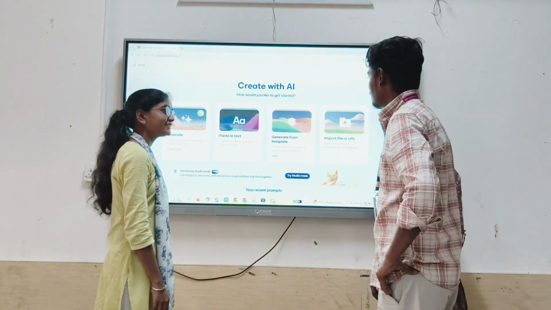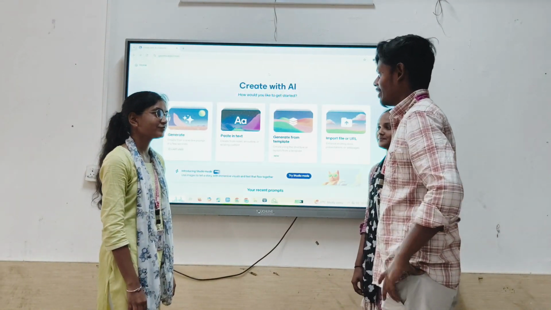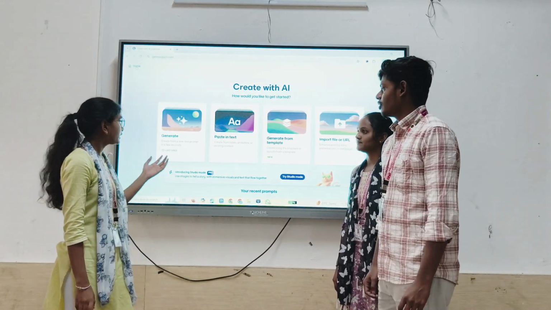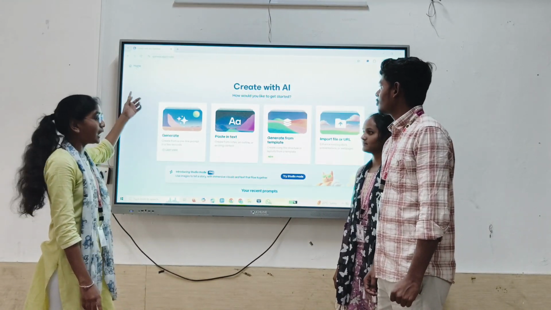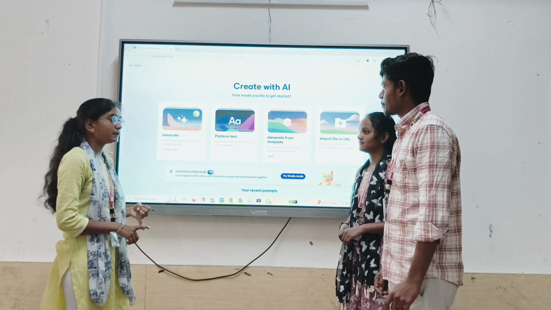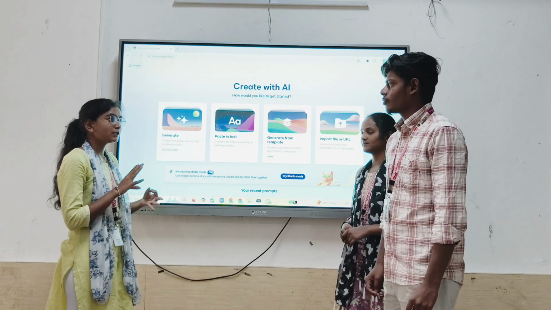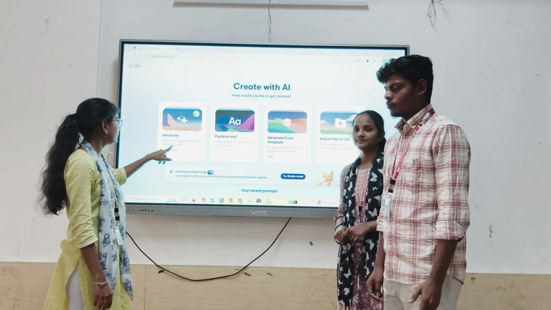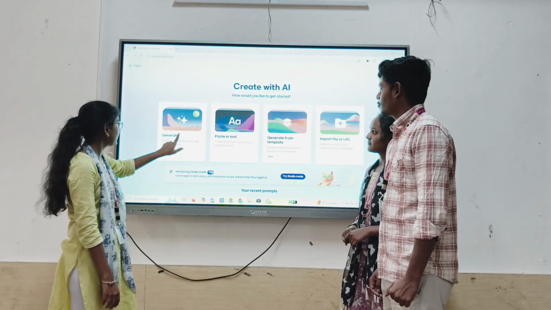I think you are discussing AI tools. Can you give me a live example? Yeah. Now I will give you a live example of using an AI tool. This is Gamma. Here we can generate PPTs, posters, templates, everything. I will give you an example by generating a PPT. Here we can click generate.